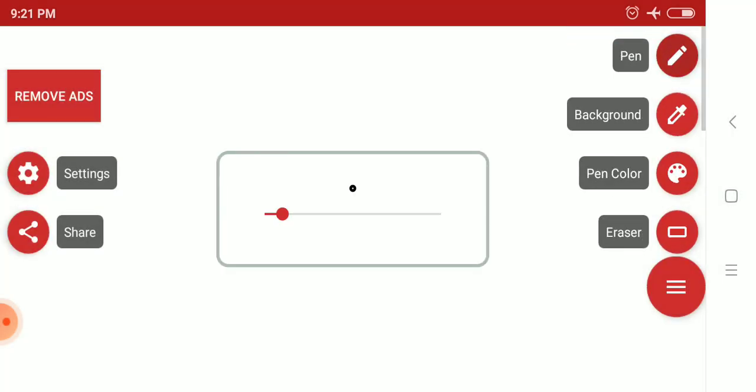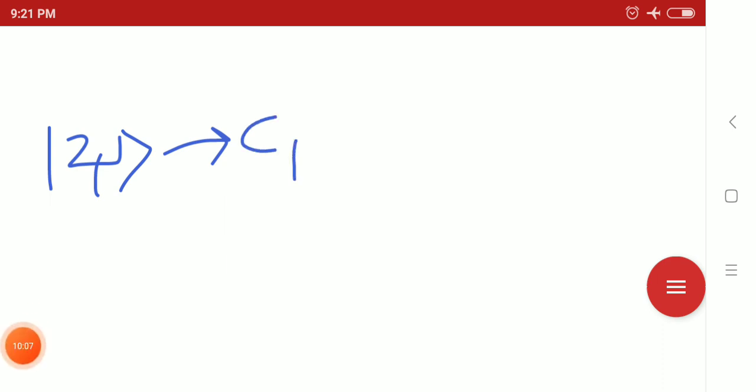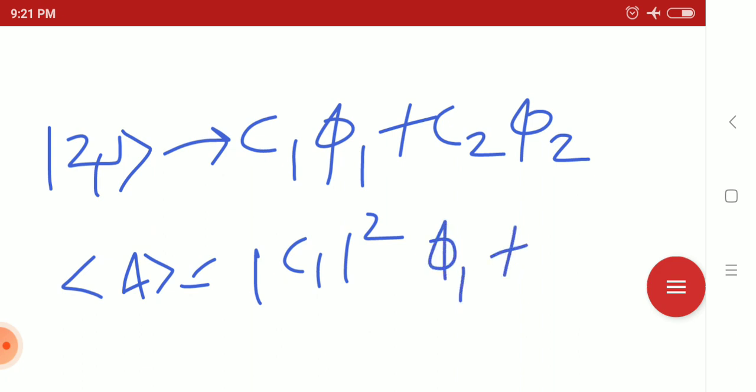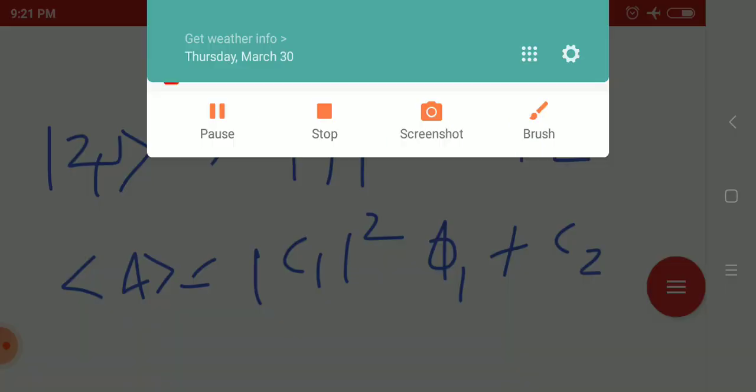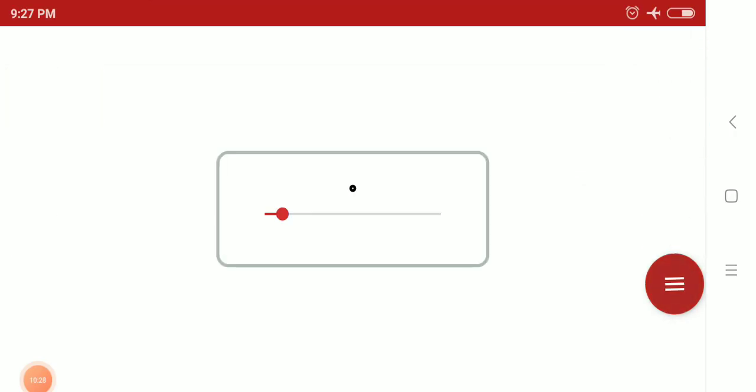So let's take the example of a superposition state. Suppose you have a superposition eigenstate, that is C1 phi 1 plus C2 phi 2. So how can we write the average of A? Sorry, actually I have to correct the formula again.